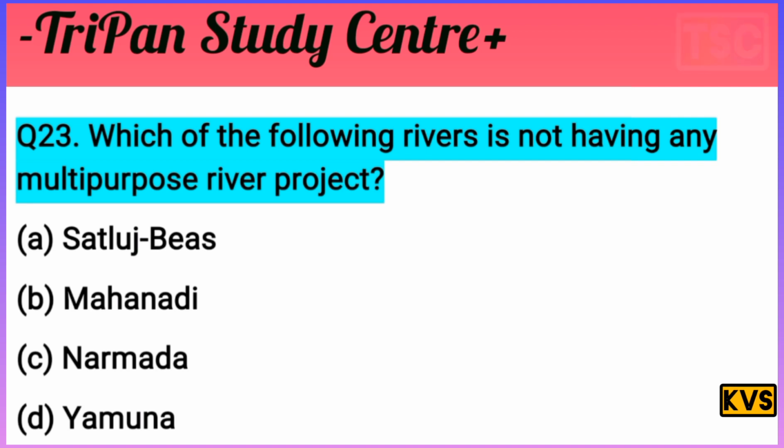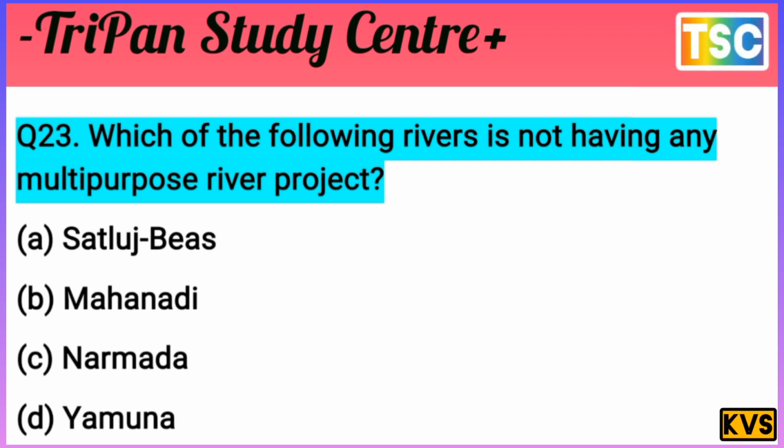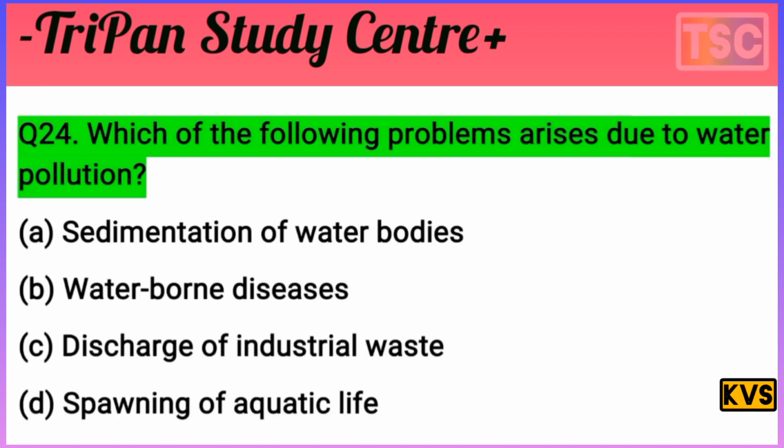You know that Satluj Beas is a multi-purpose project. B is a multi-purpose project. And Narmada is also multi-purpose. But the D option here, Yamuna, is not having any multi-purpose river project. The option D is the correct answer for this question. The answer Yamuna is the correct answer for this question. That's right.